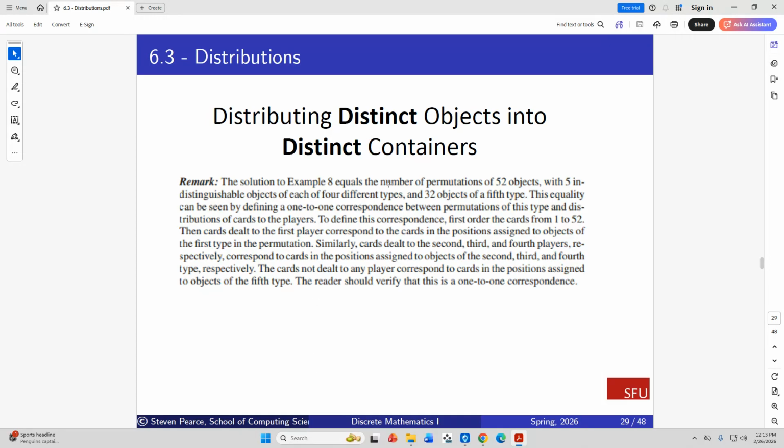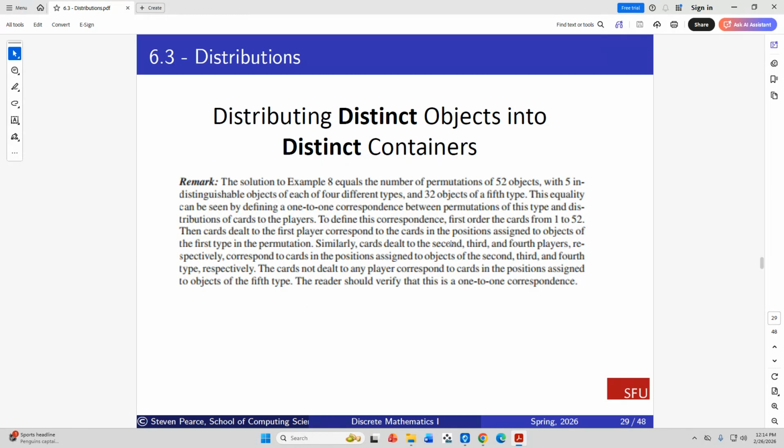So the solution to example 8 equals the number of permutations of 52 objects with 5 indistinguishable objects of each of the 4 types, and 32 objects of the 5th type. This equality can be seen by defining a one-to-one correspondence between permutations of this type and distributions of cards to the players. So they're identical problems, just different ways of describing the same mathematical structure.